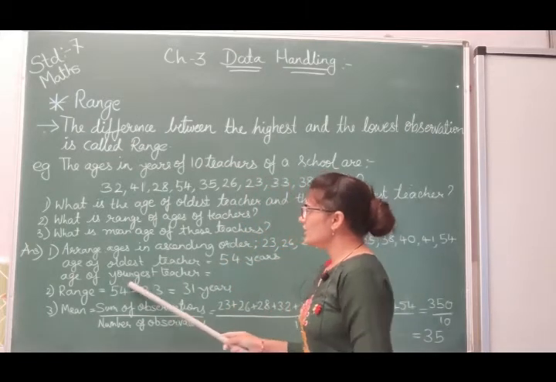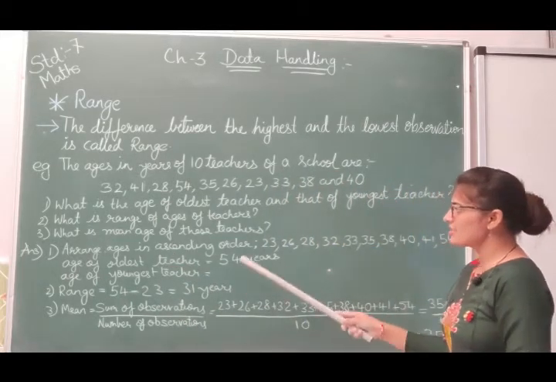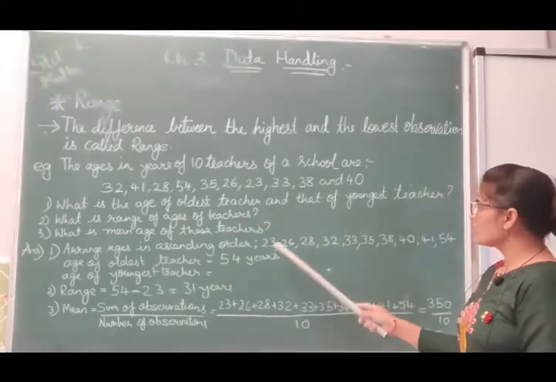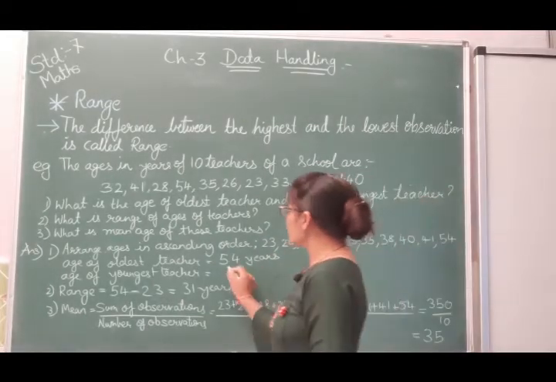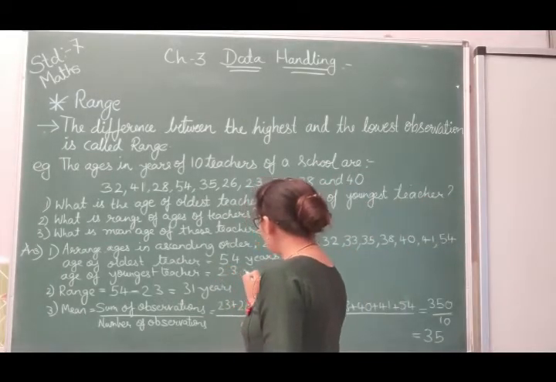Next, age of the youngest teacher. Now youngest teacher means the smallest number we want. So here you can see in the ascending order the first number is the smallest, which is 23. So the answer will be 23 years.